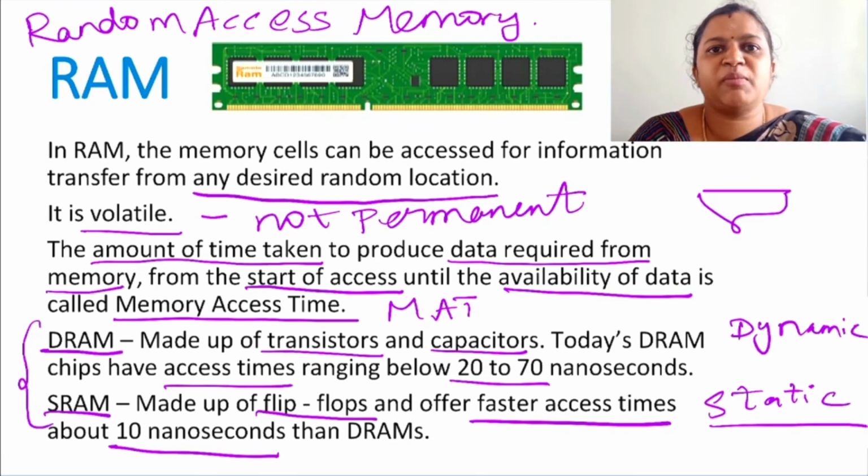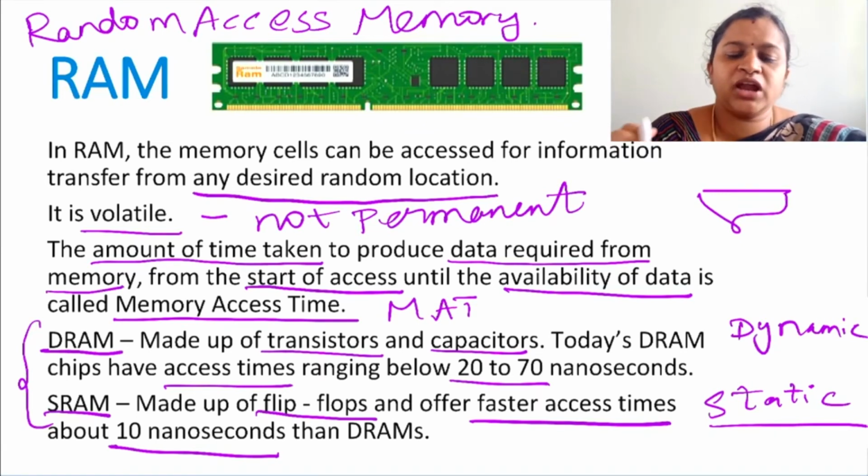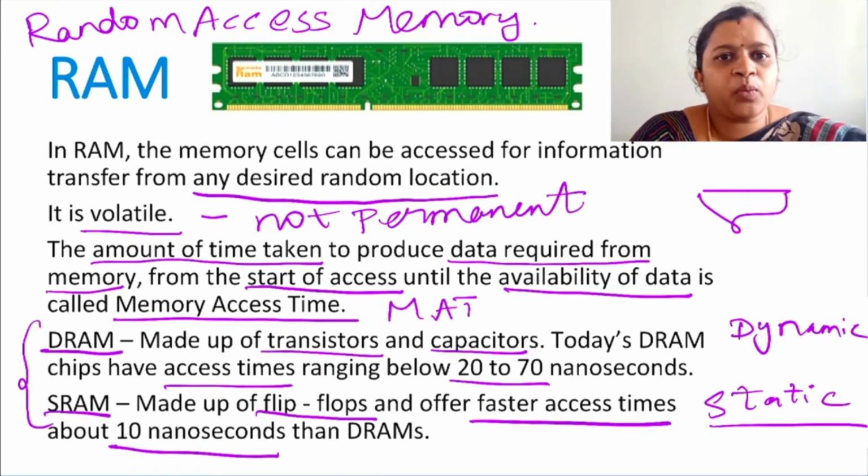So, RAM is random access memory. From anywhere in the memory, from the desired memory location, you can access the data. You can perform both read as well as write. It is volatile, meaning it is not permanent. If there is a sudden power cut, the data will be erased. So, if you want the data to be permanent, you have to store it in the secondary storage unit. The amount of time taken to produce the data required from memory, from the start of access until the availability of data, is called memory access time.